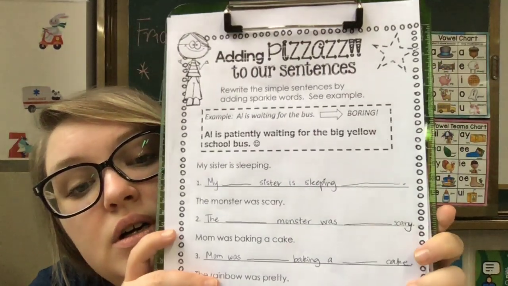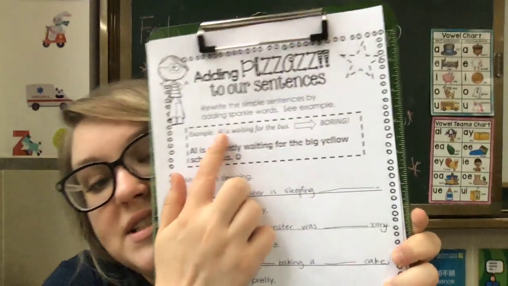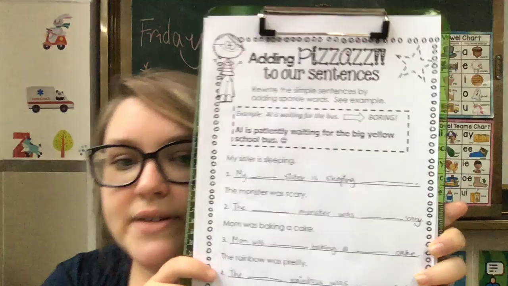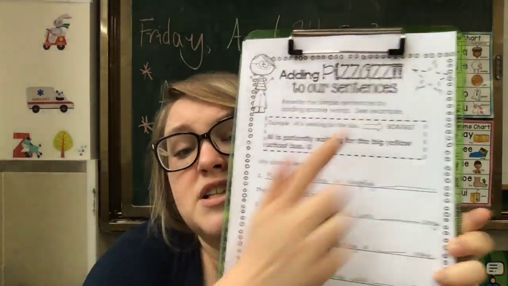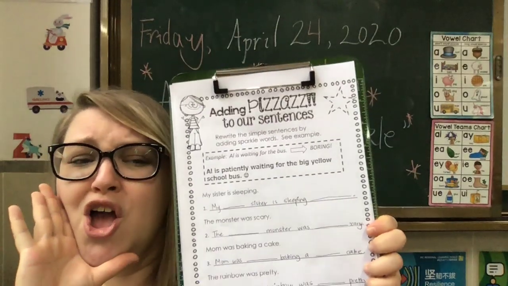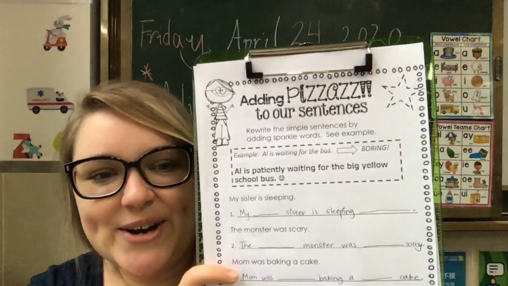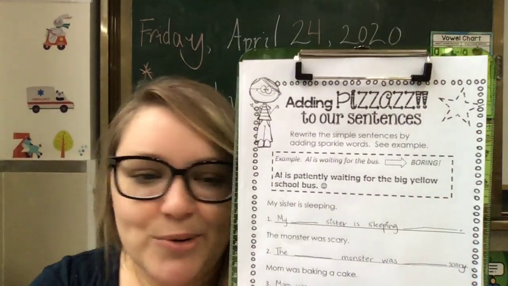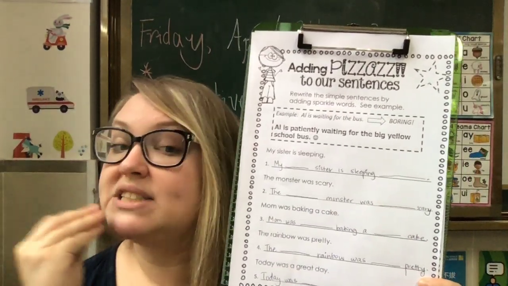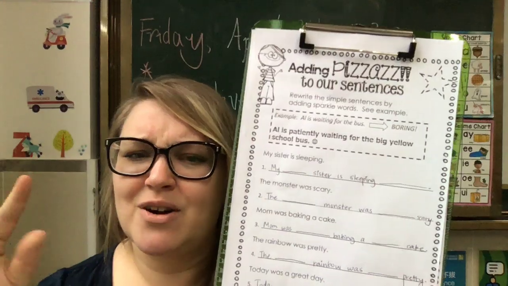Sometimes we need other things too, okay? Let's do the example first. Al is waiting for the bus. Boring. Okay, so it's not that boring, but we do want to add a little sparkle. We want to add pizzazz, okay?